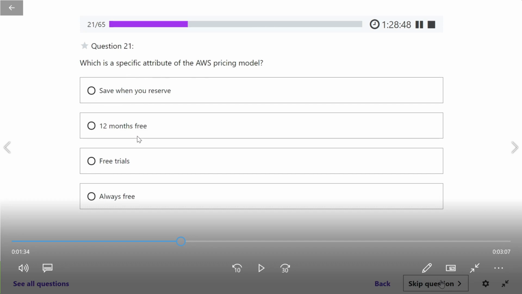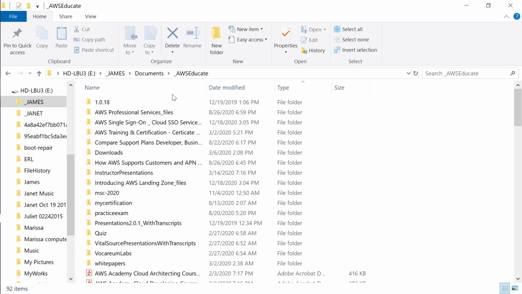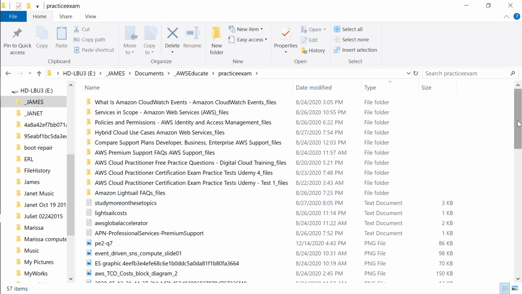I think the answer cannot be one of these, right? It has to be the first one. That is the only odd one out. All these three things have something in common: they are all free services. But this is an attribute we are definitely talking about. I feel it is Save when you reserve. If you reserve something for 1 year, you save. That is an attribute, I feel. But let's see if that is the right answer. Even I get confused.